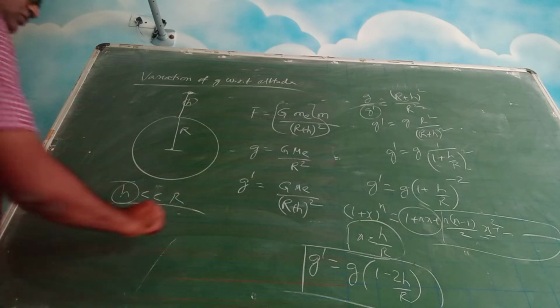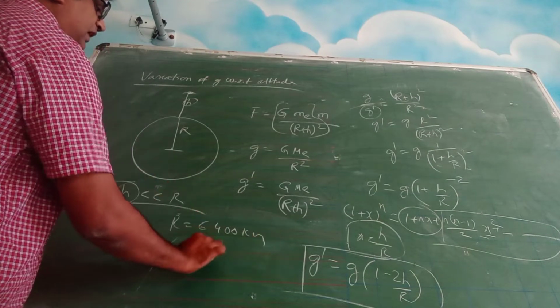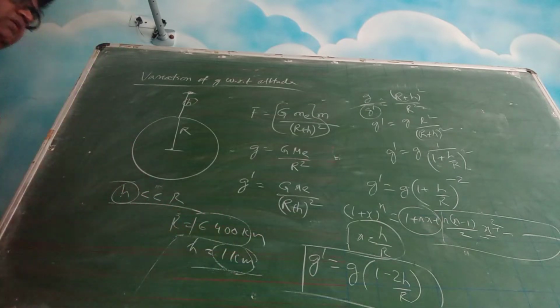Like radius of earth is 6,400 kilometers. Okay, so let us say you took h is equal to 1 kilometer. So 1 is nowhere comparable to 6,400. That type of values we are talking about.